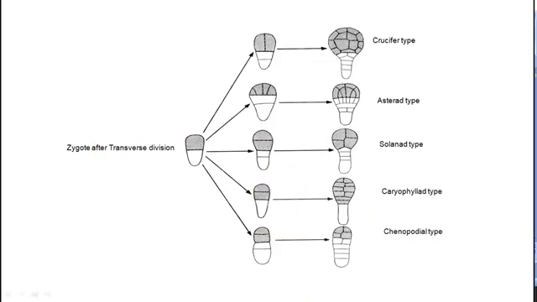These are the 5 types: crucifer type, asterad type, solanad type, caryophyllad type and chenopodiad type. That is, in the Cruciferae family, the first type is found; in the Asteraceae family, the second type is found; in the Solanaceae family, the third type is found; in the Caryophyllaceae family, the fourth type is found; and in the chenopodiad type, that is Chenopodium, the fifth type is found. All other flowering plants have either one of the patterns given here.